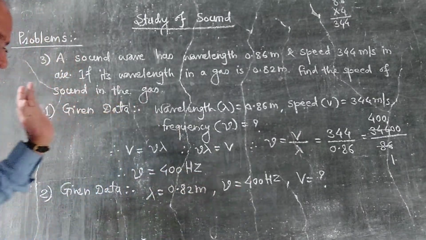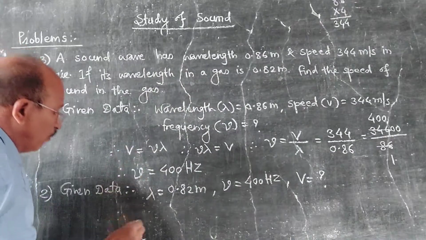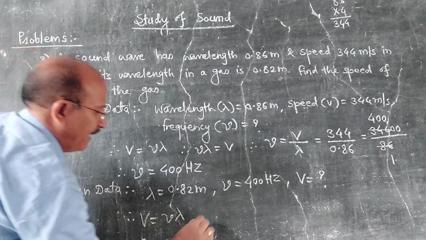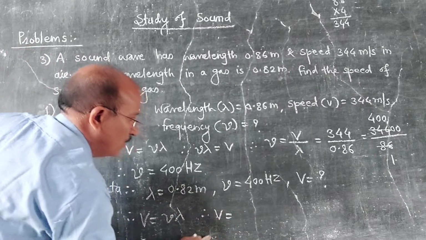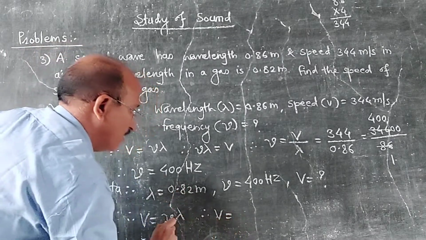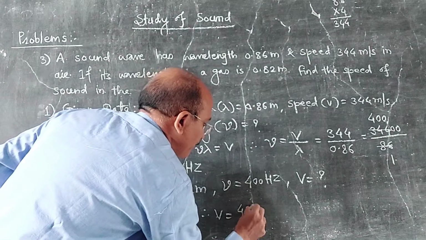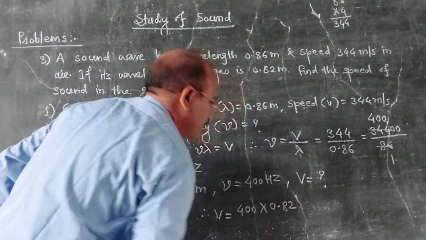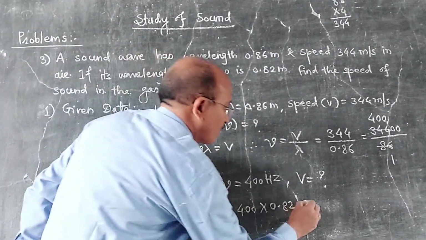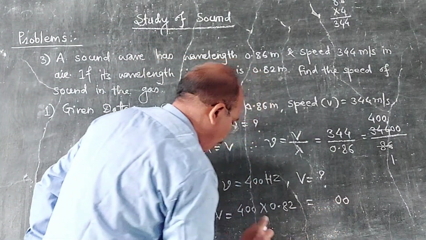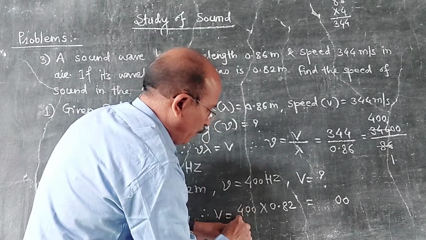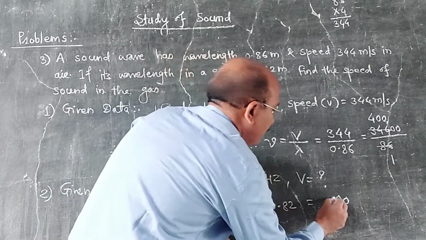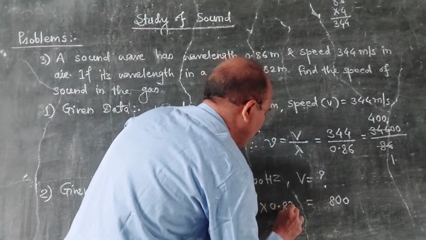Okay, formula V is equal to nu lambda, and hence V is equal to nu that is 400, lambda that is 0.82. Now multiply 4 to 82, 4 to the 8 and 4 8 the 32.